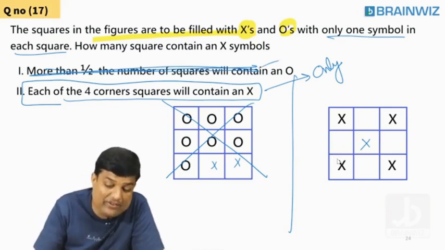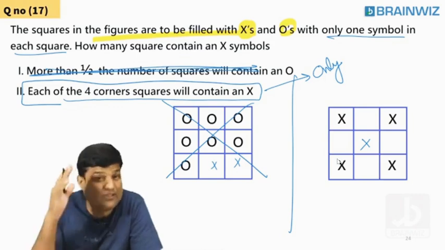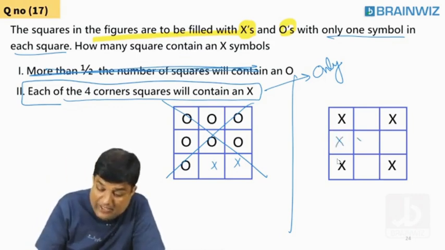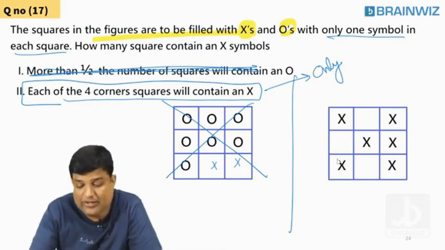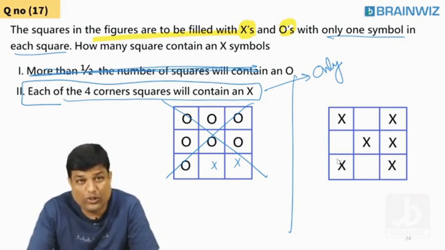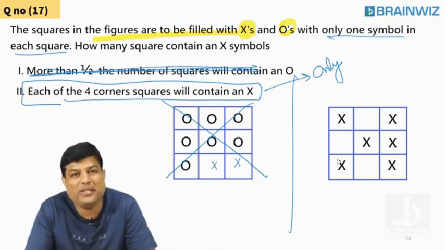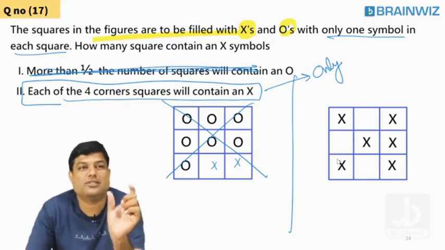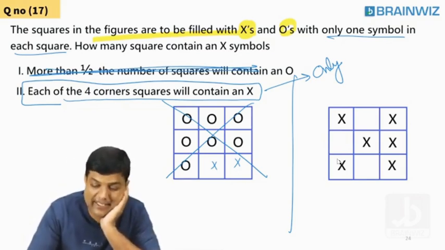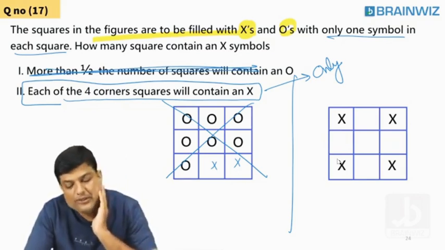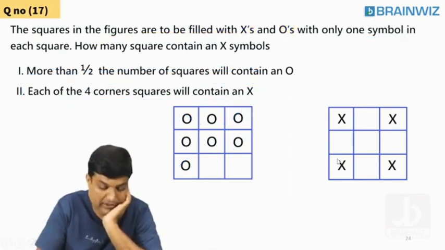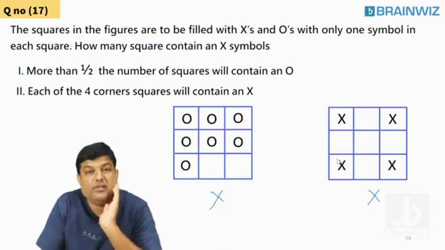Don't use the first information. Sir, this one also is not possible. It may be X here also, here also. We don't know where X is. You told me only that each of the 4 corner squares contain X. Are you understanding, everybody? This is not possible. So, sir, I can tell you that the first is not sufficient. Second is also not sufficient.